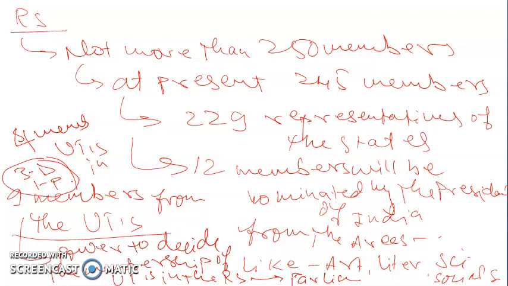No other Union Territory has been represented in Rajya Sabha, because for all the other union territories, the population is not so much that they can be given a seat in the Rajya Sabha. So this is the breakup of the seats, and this is all about the membership in the Rajya Sabha and House of the People. This is what we have to know. Apart from this, we will talk about some other things.